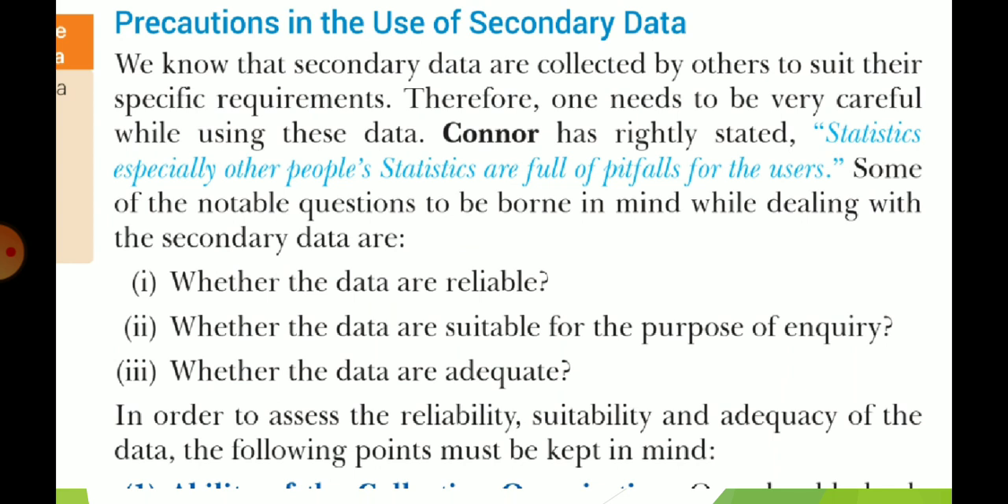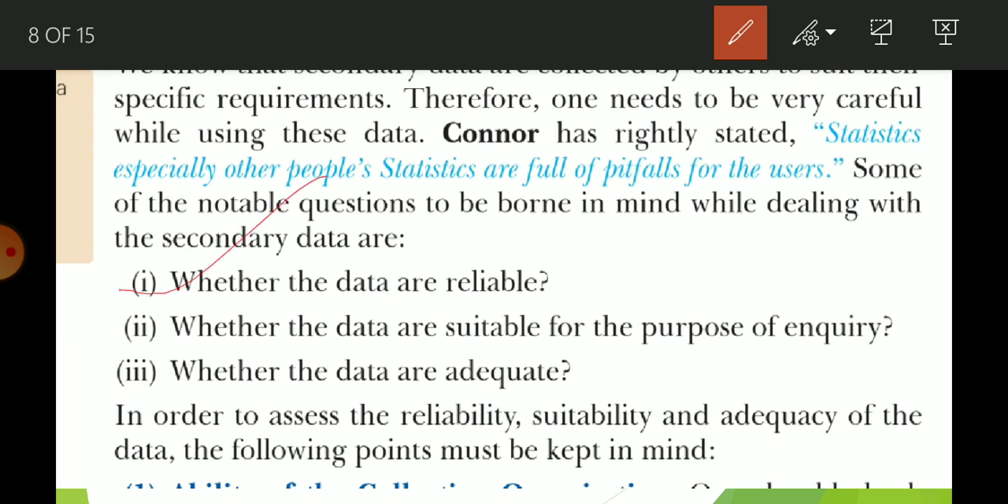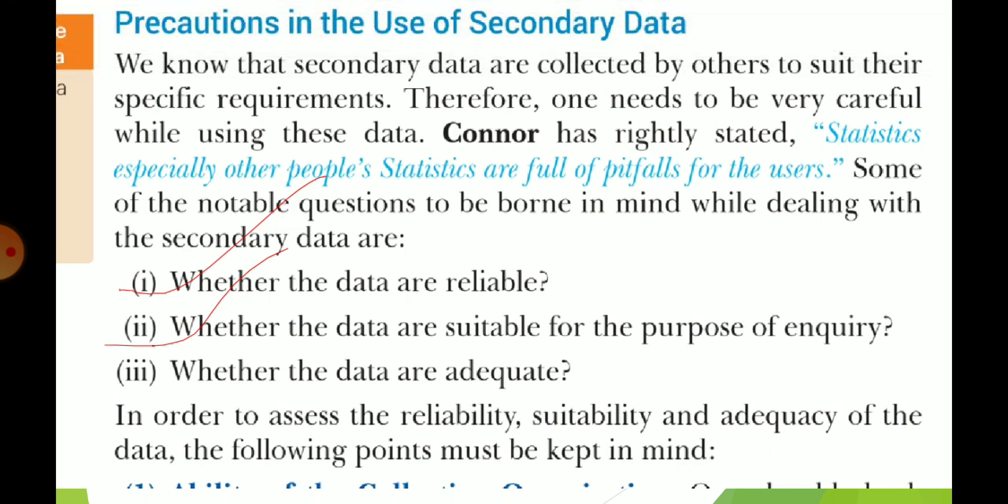We know that secondary data are collected by others to suit their specific requirements. Therefore one needs to be very careful while using these data. Whether you are using unpublished or published secondary sources, you have to be careful. First, whether the data are reliable or not, whether the data are suitable for the purpose of inquiry or not, meaning whatever inquiry you want to do, the data must match it, and only then you use it. Data should be adequate or not. Let us understand this properly.